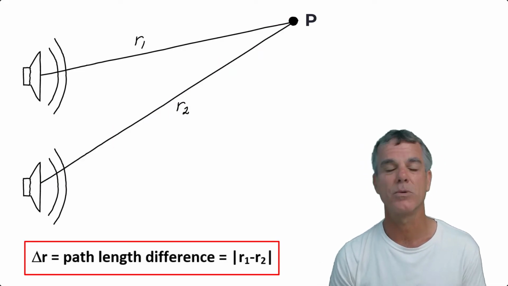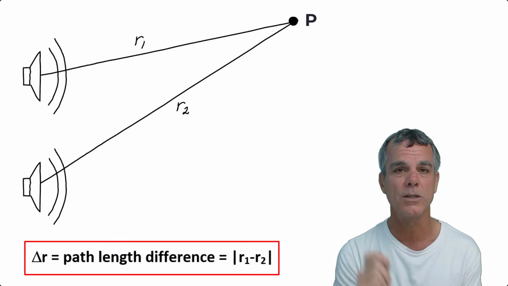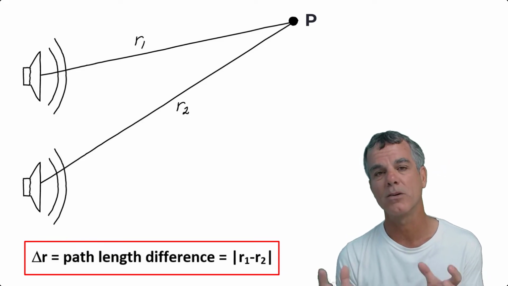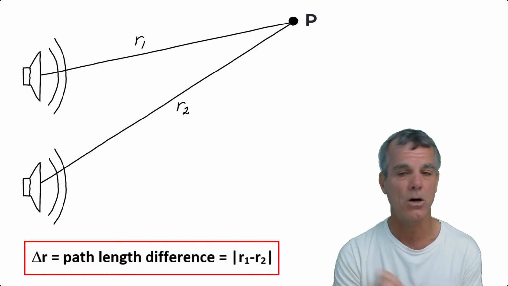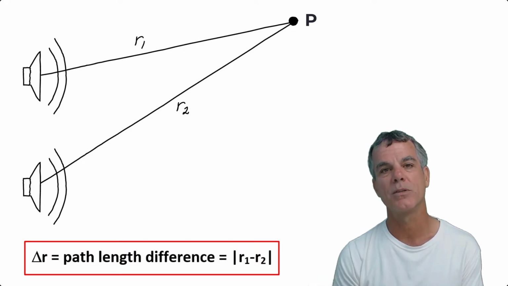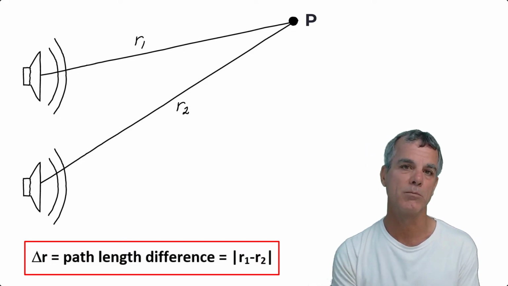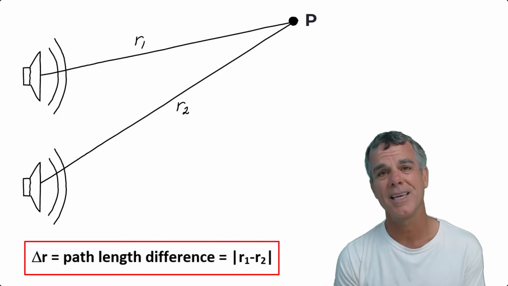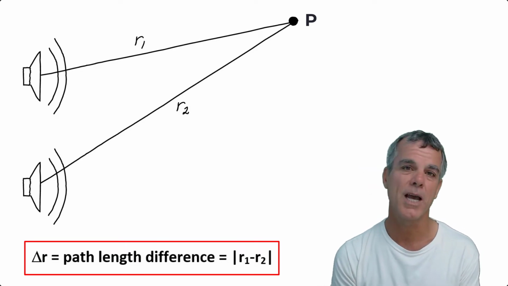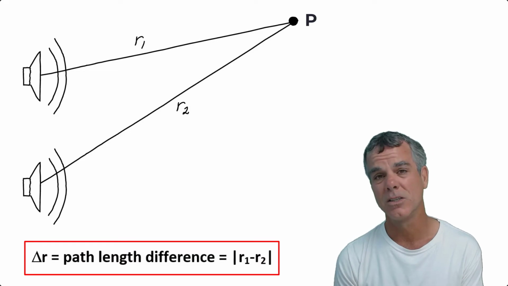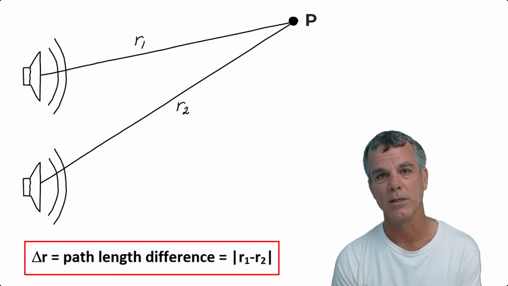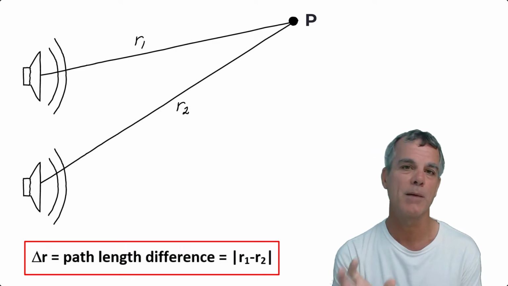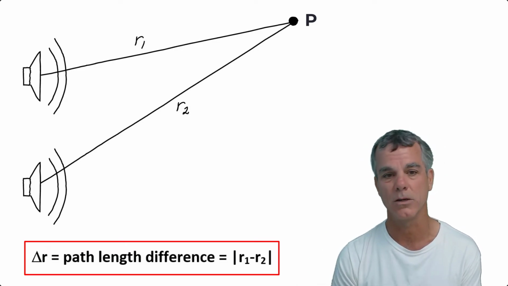Path length difference is really how much farther waves from one source have to travel compared to waves to the second source. We call path length difference delta R, and it equals the absolute value of R1 minus R2. In this case, waves from the bottom speaker have to travel a bigger distance, so my path length difference would be R2 minus R1. But we usually just use the absolute value of R1 minus R2.